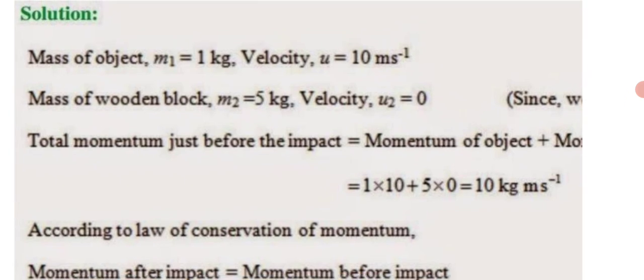Mass of object m1 is equal to 1 kg. Velocity u is equal to 10 meter per second. Mass of wooden block m2 is equal to 5 kg. Velocity u is equal to 0. Total momentum just before the impact, total of the object.